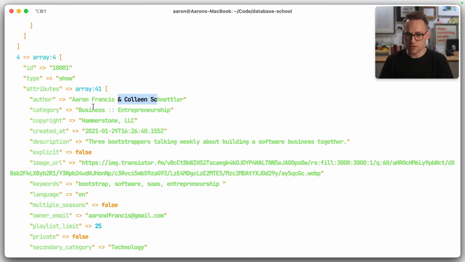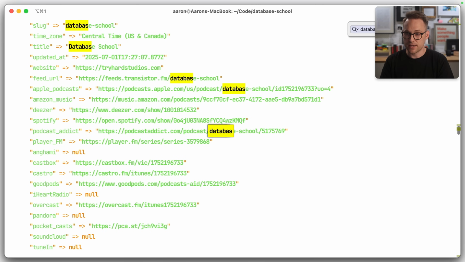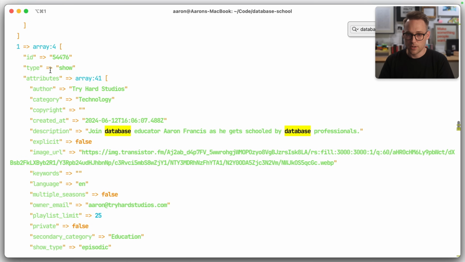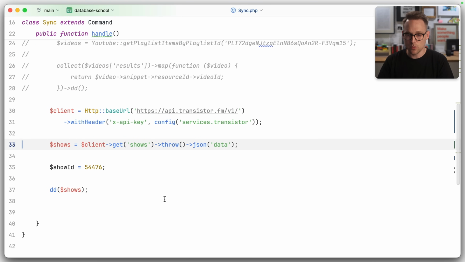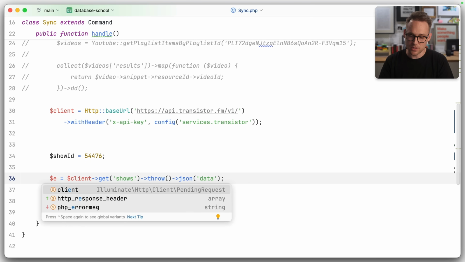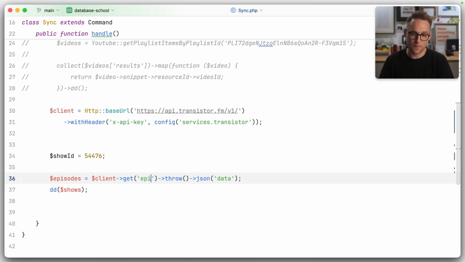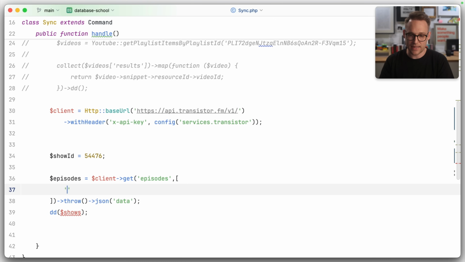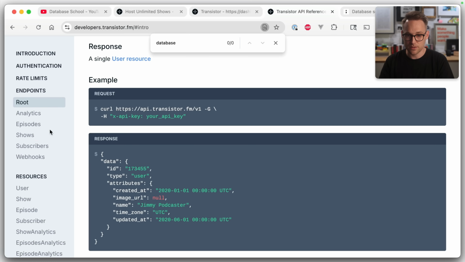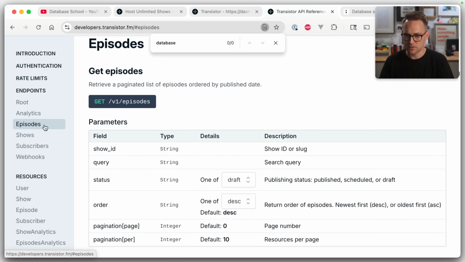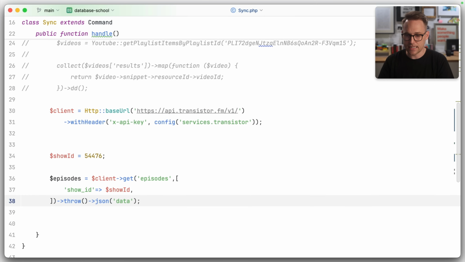Aaron and Colleen, that's an old show. Hammerstone, there's the ID. That is what we're after. So I want Database School and 54476. We will say that show ID equals 54476. We don't need you anymore. Now I want episodes. Episodes, client get episodes. And I bet we have to pass through, this is just guessing. And I imagine, because it is a normal JSON API, that this will, there's shows. Nope, I wanted episodes. And haha, got it.